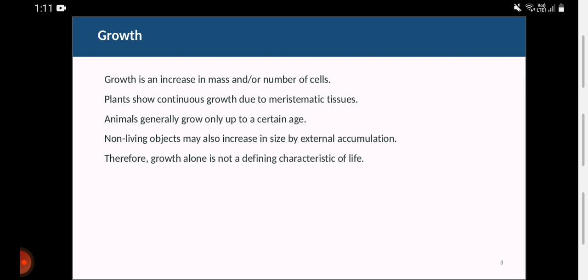Growth is an increase in mass or number of cells. Plants show continuous growth due to meristematic tissue. We all know what meristematic tissues are? Please comment down below. Animals generally grow up to a certain age. For example, we grow up to 21 or 22. After that, our height doesn't grow, okay? But non-living objects, say our notebooks, our pens, and the mobile phone can't grow. Yeah, but you can tell the sand dunes, okay?